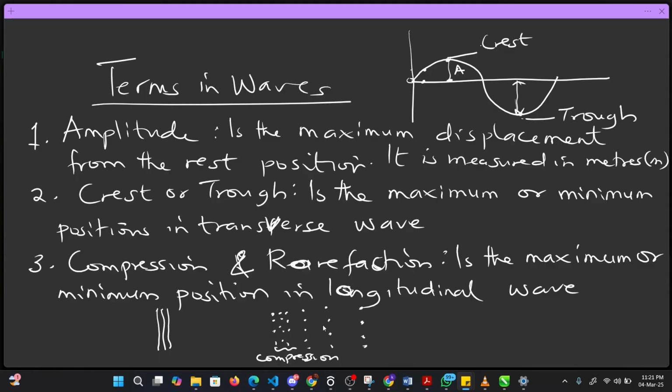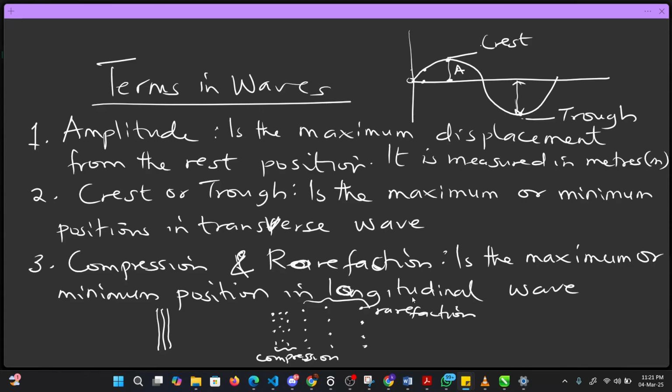These ones that are yet to come together are known as what? Rarefaction. So you see, the air molecules are being together, we call it compression. Then, spaciously enough, we call them what? Rarefaction. And I say that this is the maximum or minimum position in what?